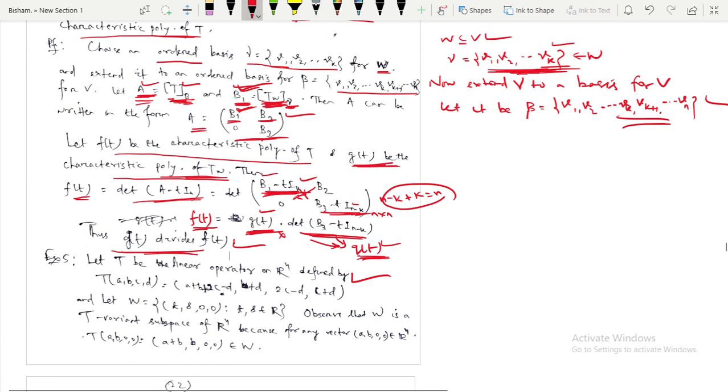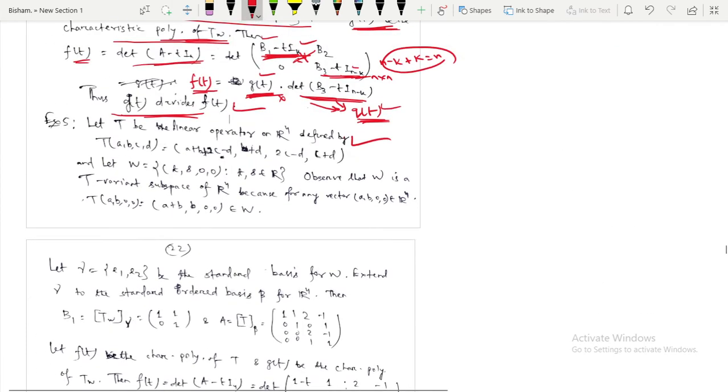Now if I go to a problem on how g of t divides f of t, this is a given problem. What is given here? T is a linear operator on R4, and T of (a, b, c, d) is given as (a plus b plus 2c minus d, b plus d, 2c minus d, c plus d).